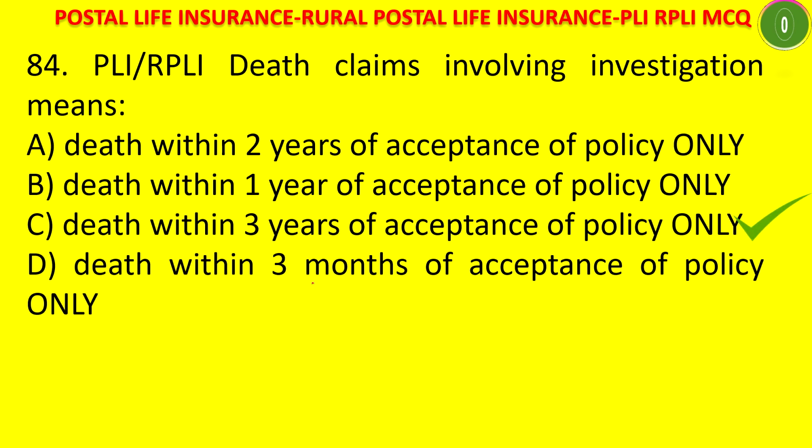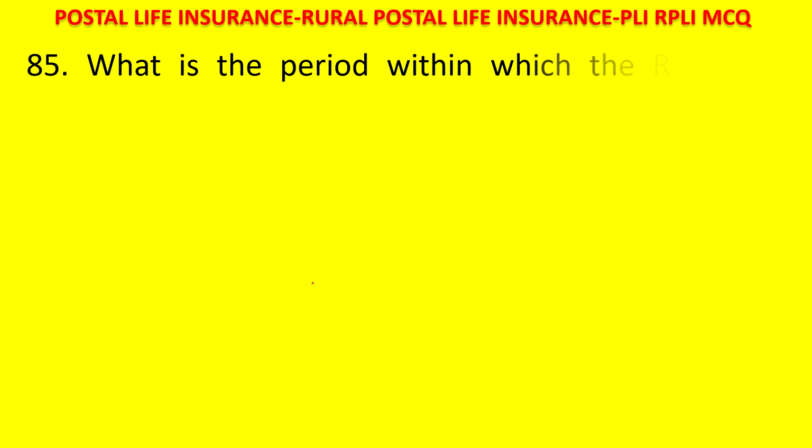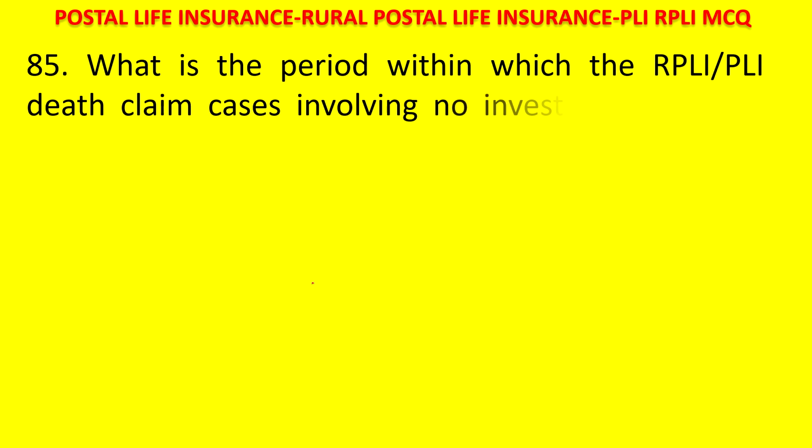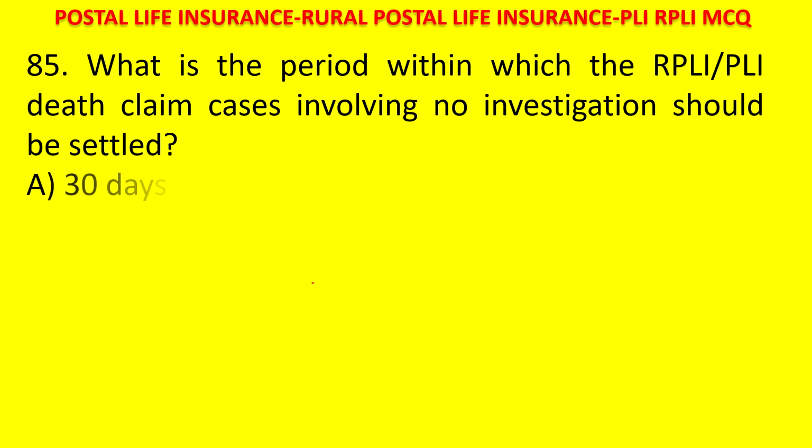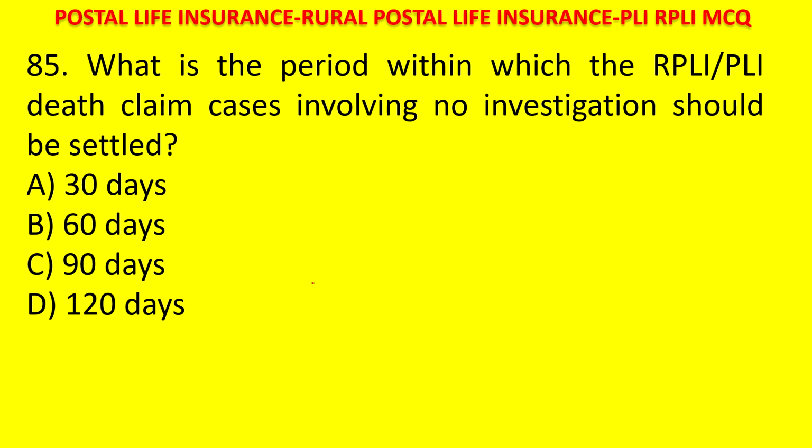The answer is less than 3 years cases. That means when a death occurs within 3 years of acceptance of policy, that needs to be investigated. Next question. What is the period within which the RPLI PLI death claims cases involving no investigation should be settled? Whenever there is no investigation involved, that means above 3 years cases: 30 days, 60 days, 90 days, 120 days. Your time starts now. Within how many days it should be settled? The answer is within 30 days.